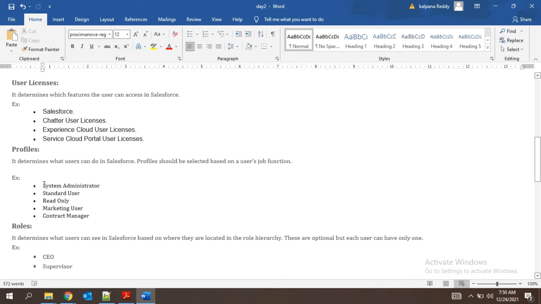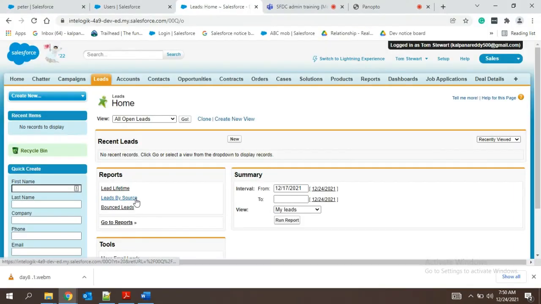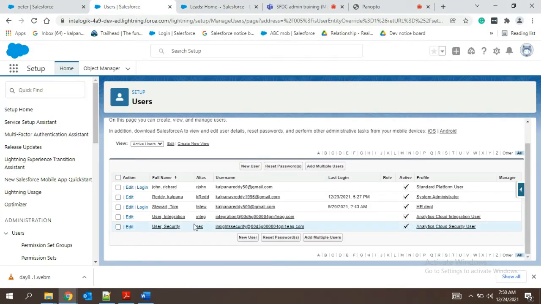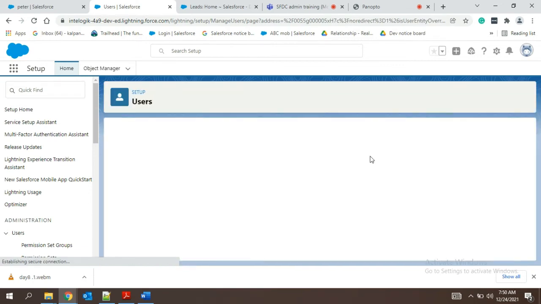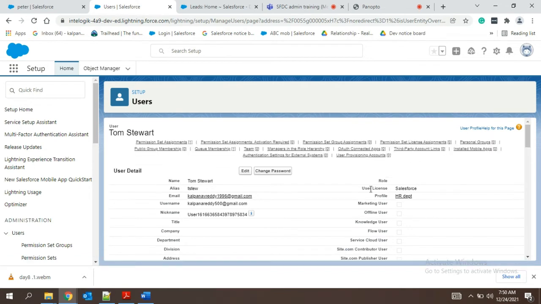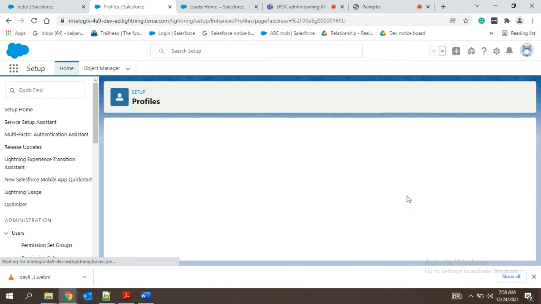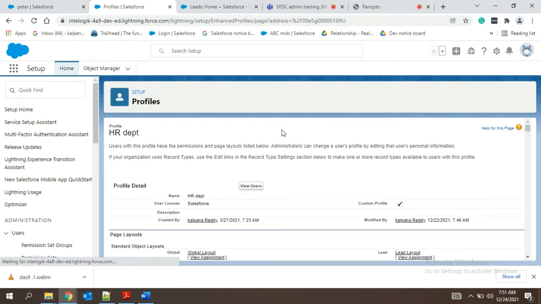So this profile, the system administrator profile, will be shown only to the Salesforce platform user. You can see Tom was there. I'll show you his settings. See, he is using a license, a Salesforce license. And for the profile, here I was able to change whichever we wanted. But there we got only one